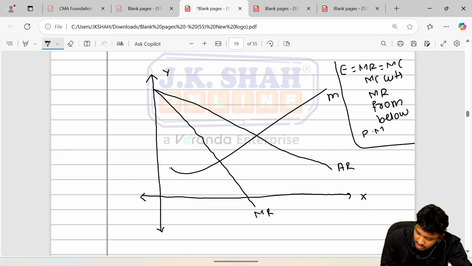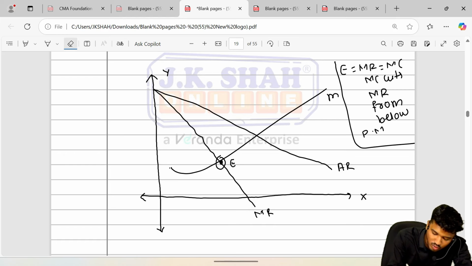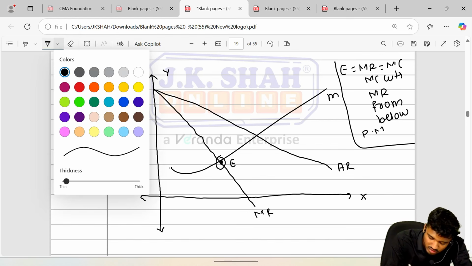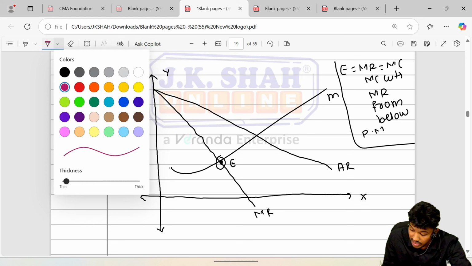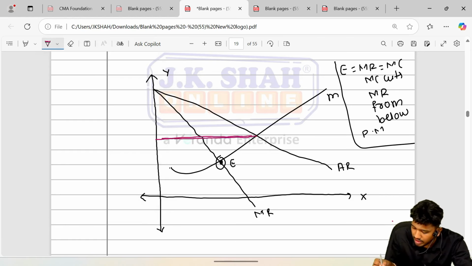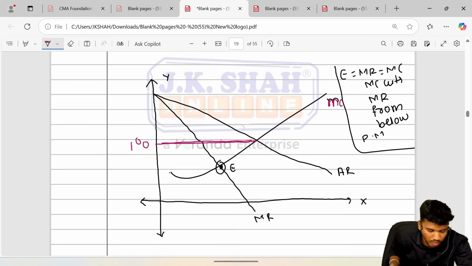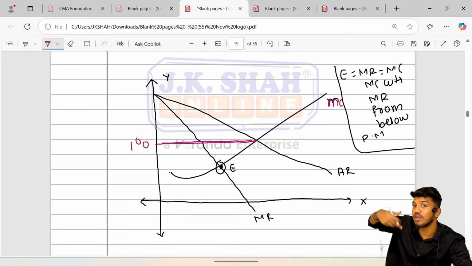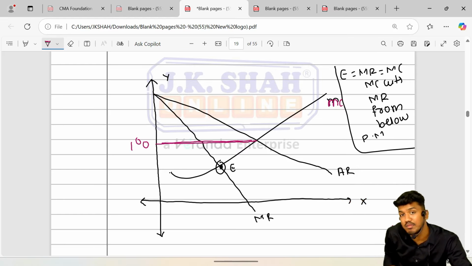Profit maximization point. This point, which point? This point. Equilibrium point. Now the whole game is on AR or AC. Let's see. अच्छा, let's mark how much profit we have got. हमारे जेब में कितने पैसे आ रहे हैं. The amount of money which we are getting in our pocket, that is AR. हमारे यहाँ पे MC से हम मार्क कर रहे हैं. ठीक है, it is 100 rupees which we are getting into our pocket. Okay, the amount of money which is going out of my pocket, that is AC, कितना है.